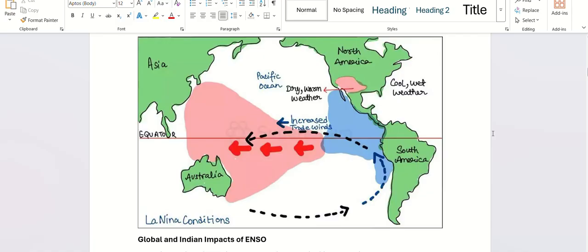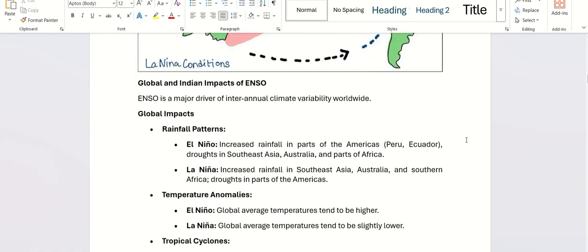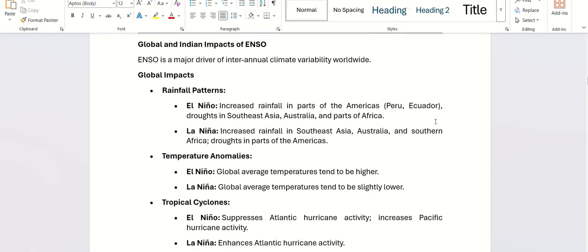All right, fine. Now you understood the concept from these diagrams. Our point of discussion should be, how does it affect globally and in India? What is the impact of this oscillation? It is a major driver of interannual climate variability. When El Nino happens, we get increased rainfall in parts of Americas, and droughts in Southeast Asia, Australia, and parts of Africa. El Nino means heavy rainfall in Americas, Peru, Ecuador.